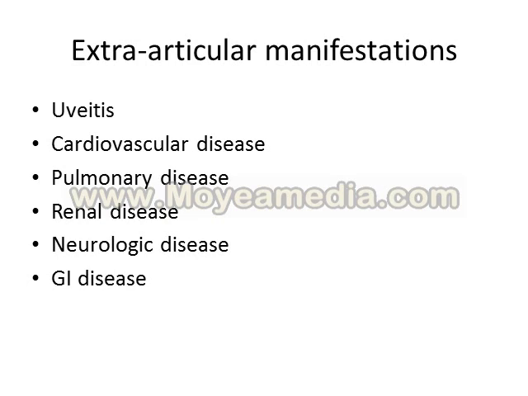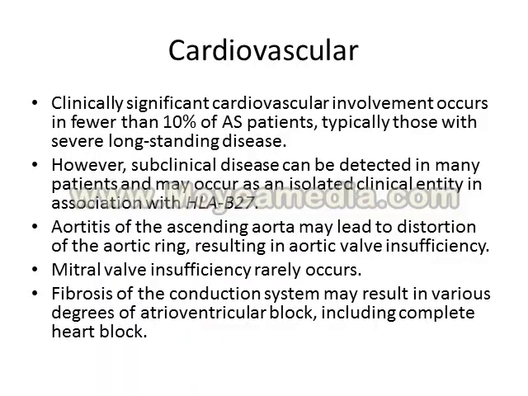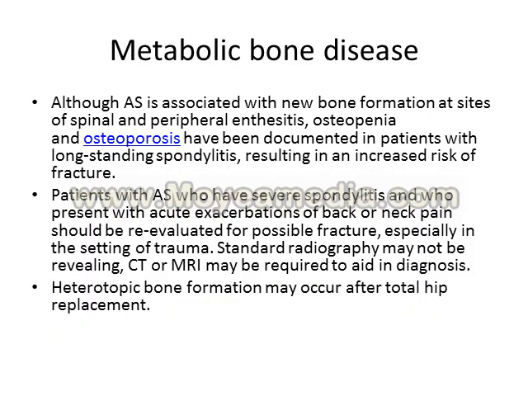Next, we are going to talk about metabolic bone disease. Although we mentioned that the key feature of ankylosing spondylitis is the new bone formation in the places of chondroid metaplasia, long-term inflammation will cause osteoporosis with increased risk of fractures, especially in rigid form of deformity. Why? Because these patients are losing the physiological curvatures, which are, as we know, the protection of the spine.